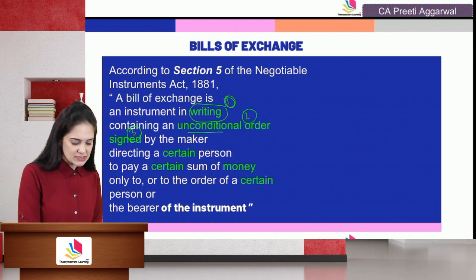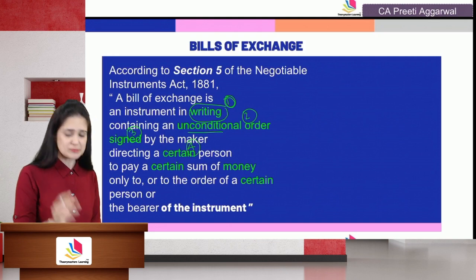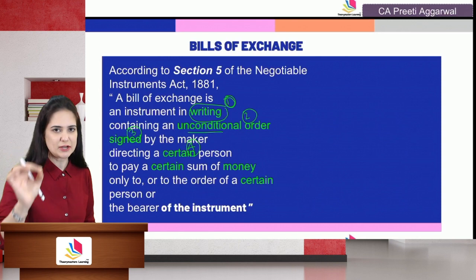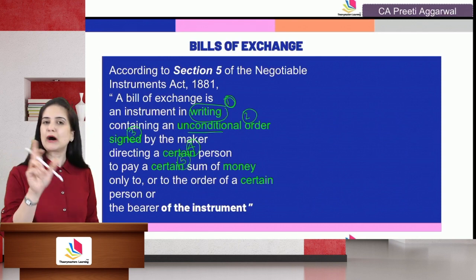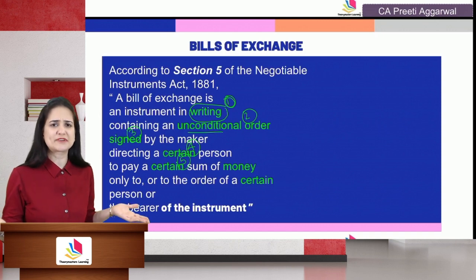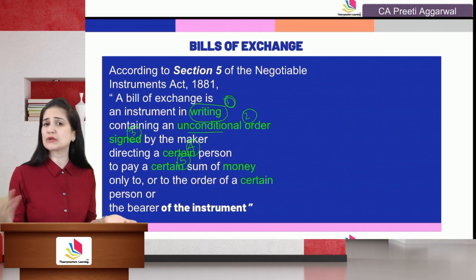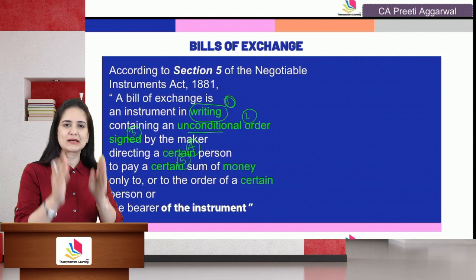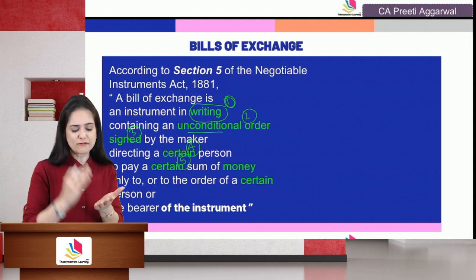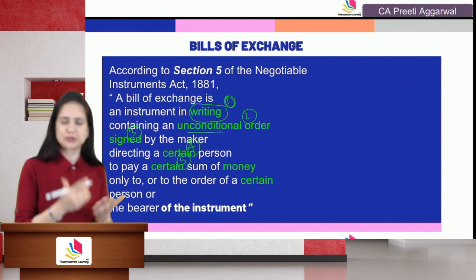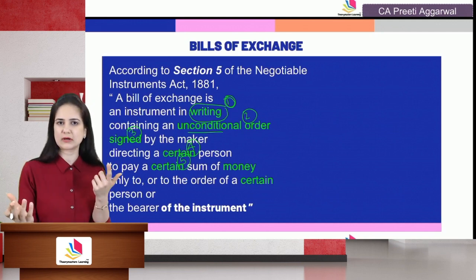It directs a certain person. It means the person that is the drawee must be certain, must be a definite person, clearly identifiable person. To pay a certain amount of money, it means the amount must be certain. You cannot make a bill of exchange payable for either 5,000 or 7,000. The amount has to be certain. Otherwise, you will not know of what amount should I negotiate the instrument. Should I negotiate for 5,000 or 7,000?